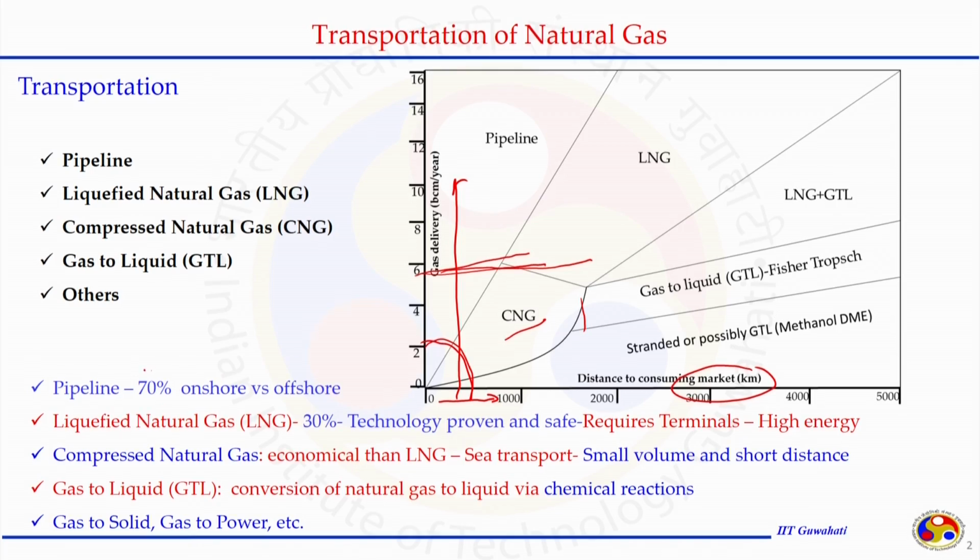And pipeline system is something that is mostly adopted so far for the transportation of natural gas compared to other means. It accounts around 70% natural gas being transported from one place to other place by the pipeline transportation mode. These are the crude data, but approximately pipeline is dominating the transportation mode.